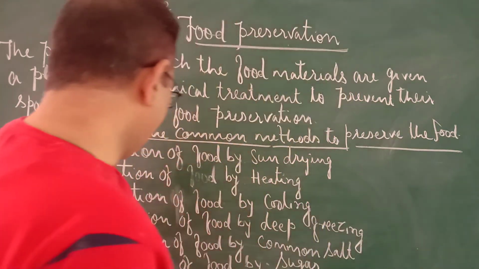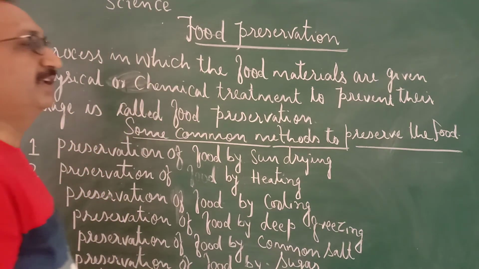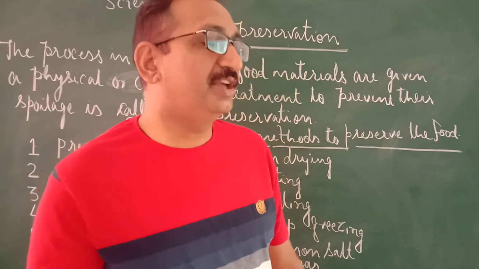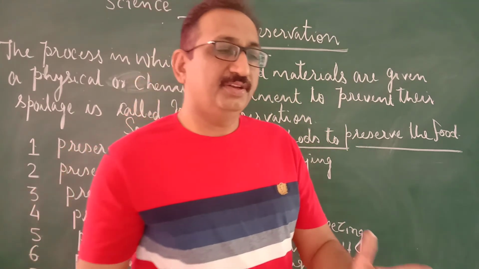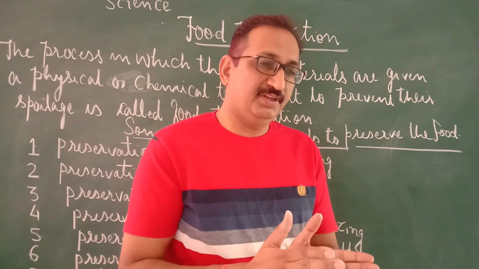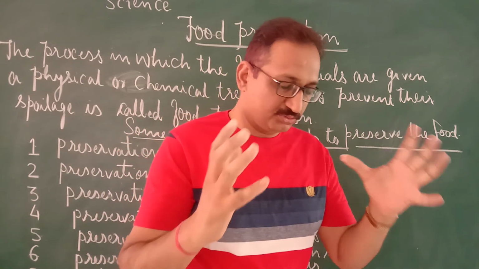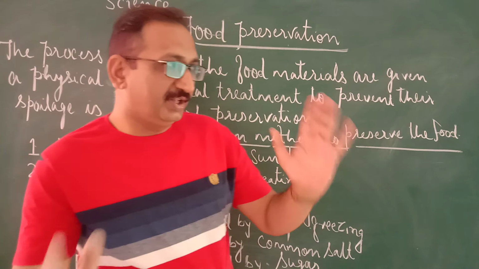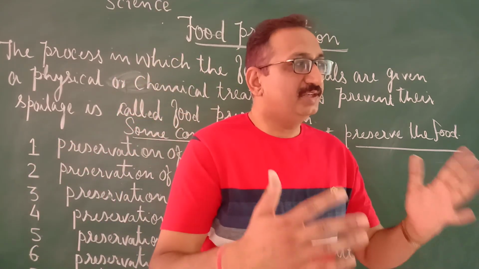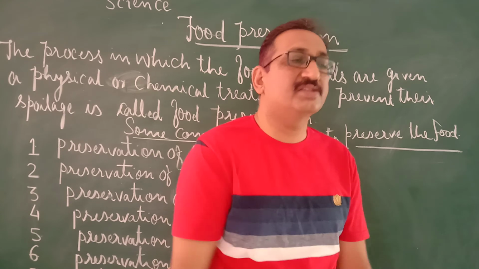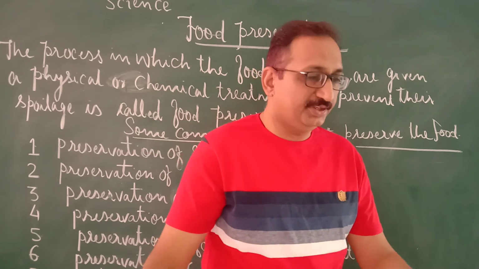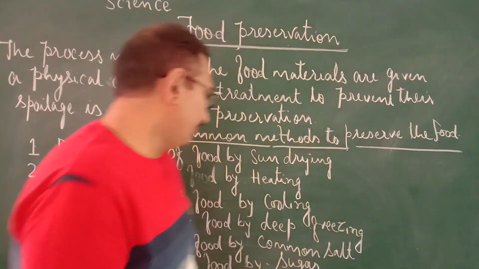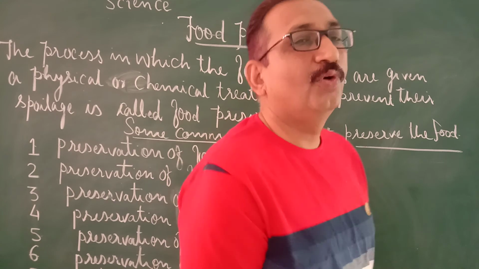And last and final, that is packaging. You can see that some milk pouches in the market are in a tetrahedral shape. So many food items are stored in airtight containers. When the container is airtight, there is very little chance for bacteria to develop. So by packing tightly, we can save our food materials for a long period of time.